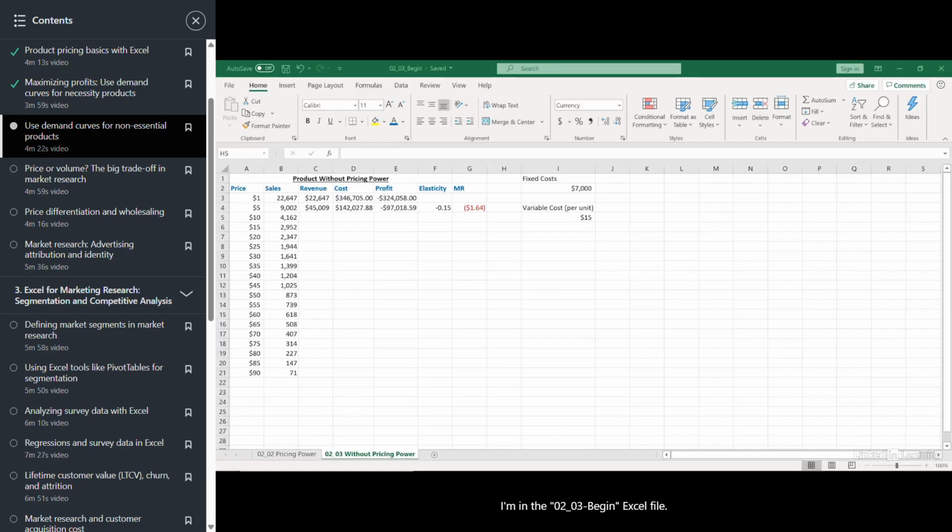I'm in the 0203 begin Excel file. Now, we need to be able to adjust our price based on the level of price elasticity we see in the market for our product. This price elasticity can change over the course of the demand curve. So what we see here is a product with fixed costs of $7,000, variable costs of $15 per unit.